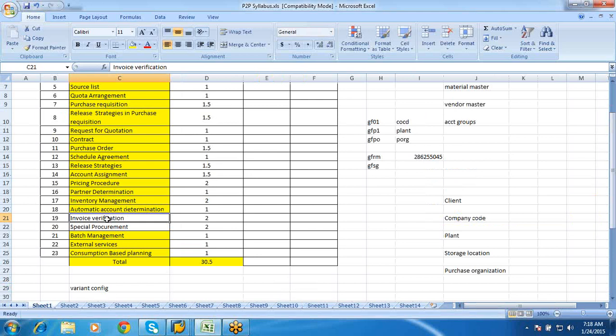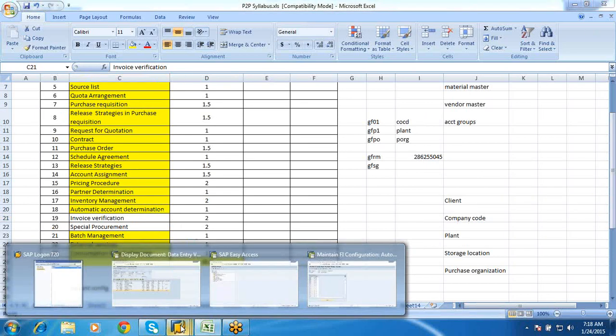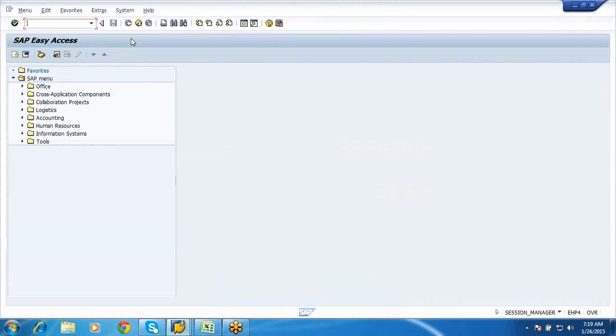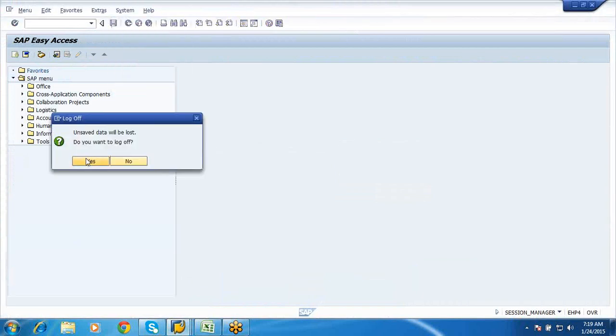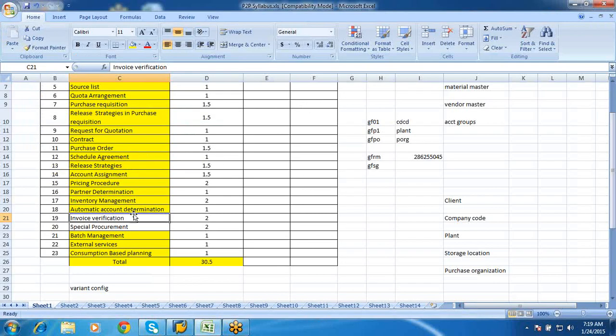Any doubts in this, your subcontracting and pipeline? No. Okay, fine then. Tomorrow also we will meet at the same time, that is 6 o'clock, and we will try to finish consignment and the invoice verification.